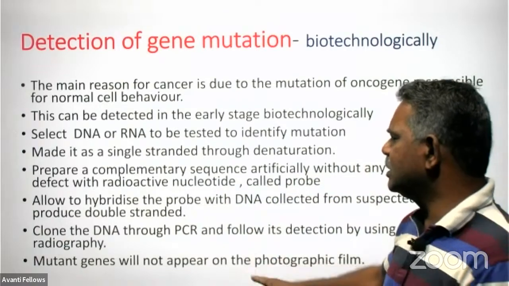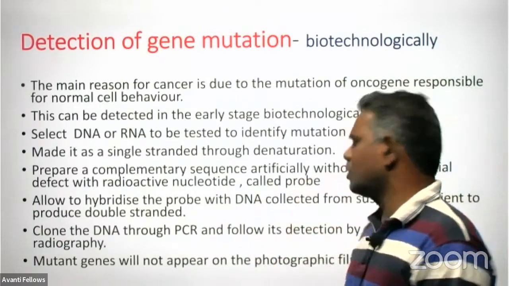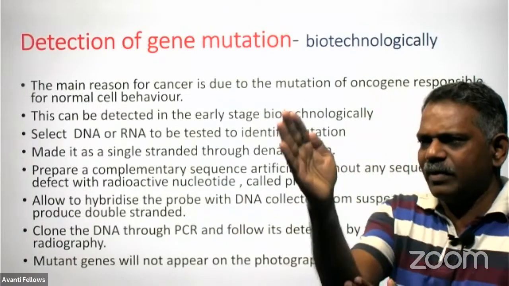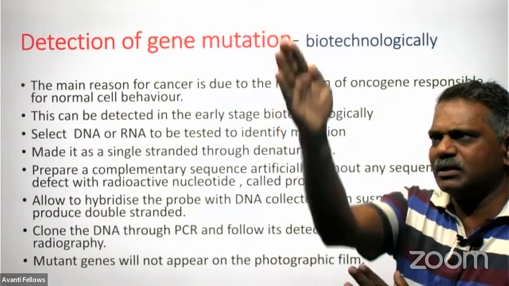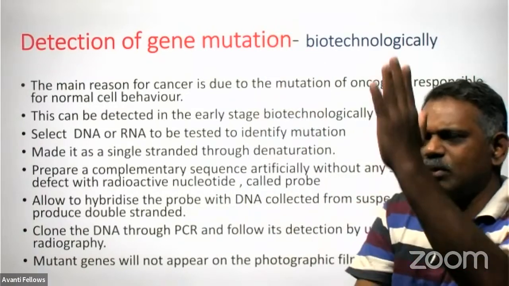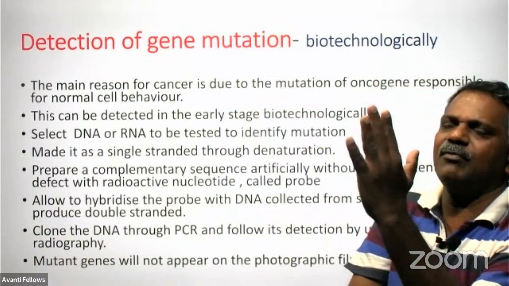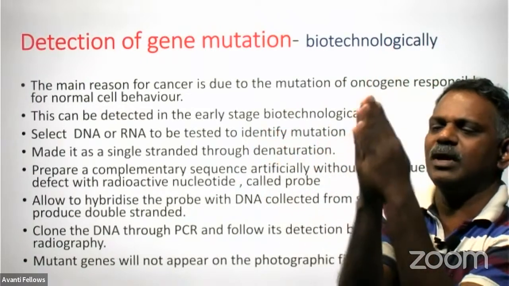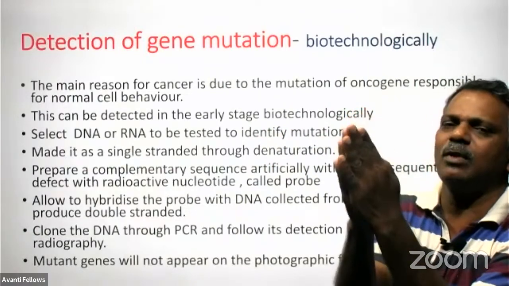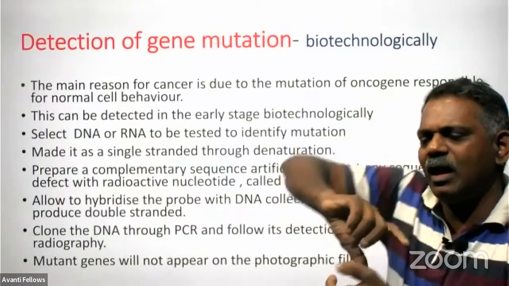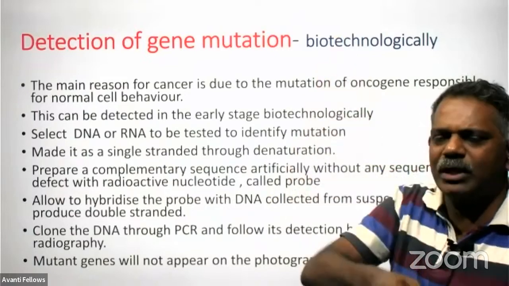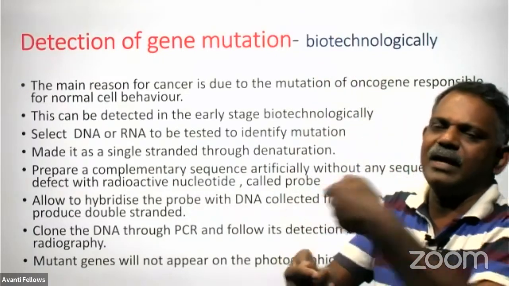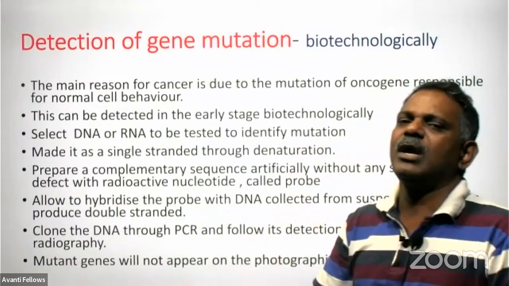So mutant genes will not appear in the photographic film. Mutant means the new strand we constructed artificially has the correct sequence. Suppose the DNA taken from the patient has some defect; it will not match with the radioactive probe that we prepared with the correct sequence for pairing. If mutation happened in the DNA, it will not form that particular hydrogen bond, so radioactivity will not be there.